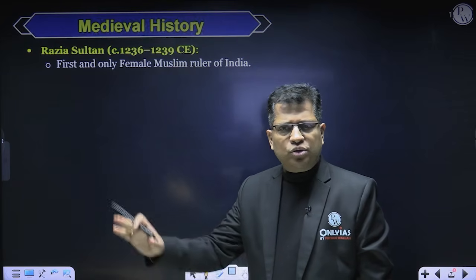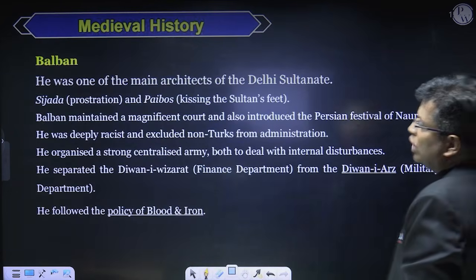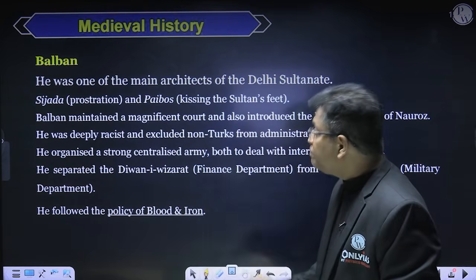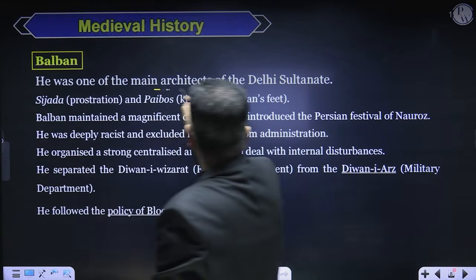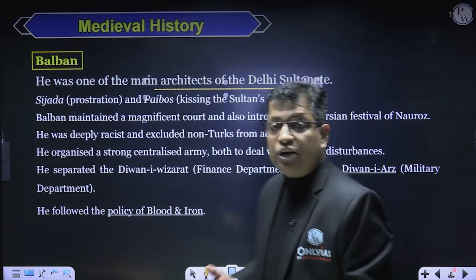But we need not discuss all these things right over here. Now, after Razia Sultan, the next important one is Balban, right? So let me discuss Balban. It is said that Balban was the main architect of the Delhi Sultanate. Why is he known as the main architect of the Delhi Sultanate?